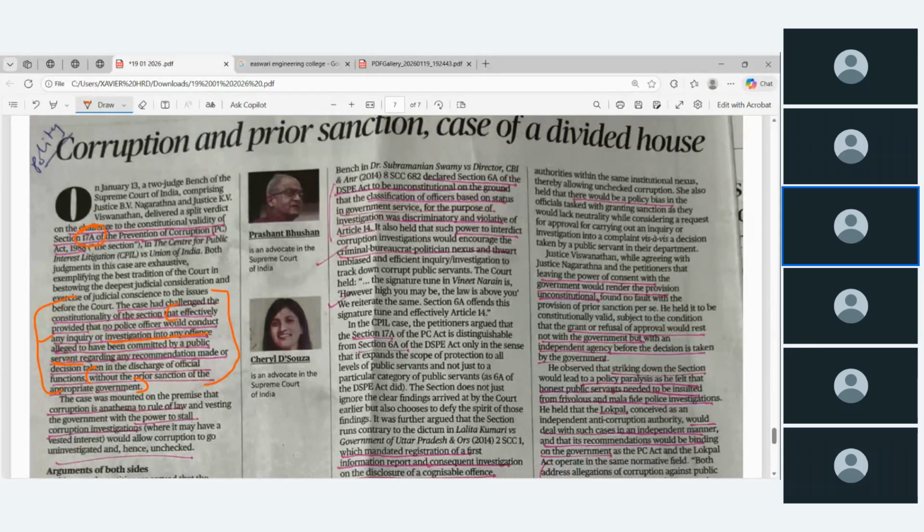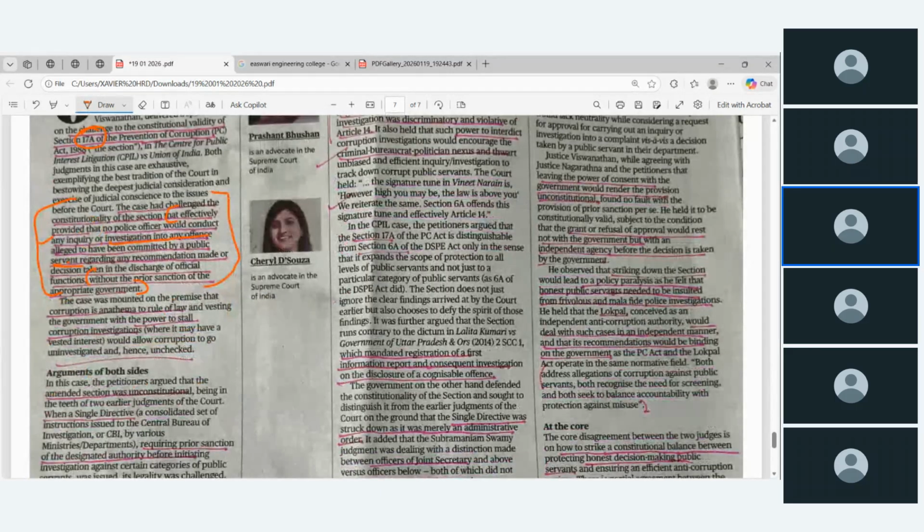Okay, so that instead of protecting themselves, they won't allow to charge any corruption cases against the government servants, those who are in favor to them or those who are in their domain or in their government. Either they are validated. Okay, அது எப்படி கொண்டு போறாங்கன்னு பாரு. The case was mounted on the promise that corruption is an anathema to the rule of law.